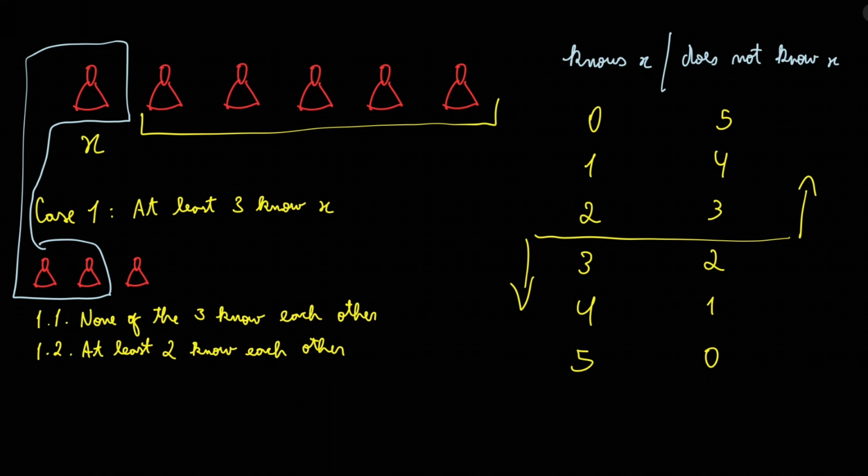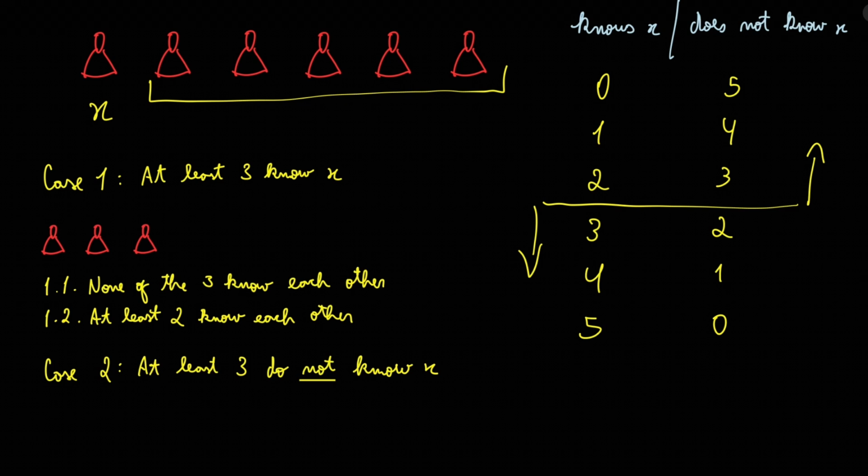And this covers all possibilities in case 1. Either none of them know each other, or at least 2 of them know each other. And then there's case 2. At least 3 of the people do not know X, which are these scenarios. Now, this can also be split into 2 subcases. Subcase 2.1 is all 3 of them know each other. So by themselves, they form a group of 3 acquaintances.